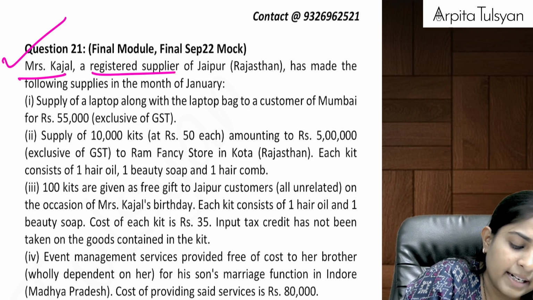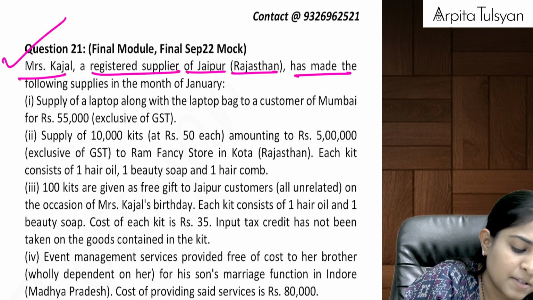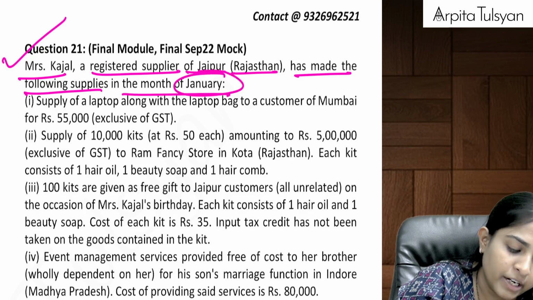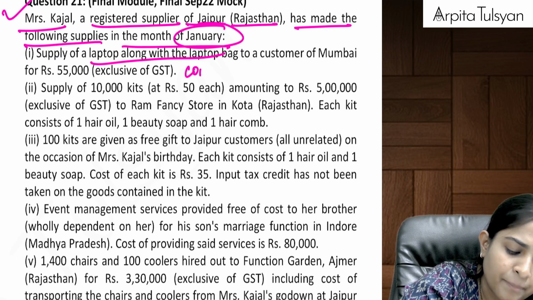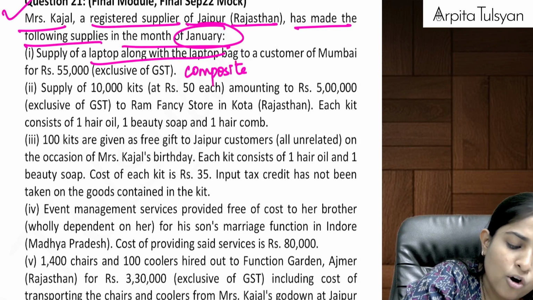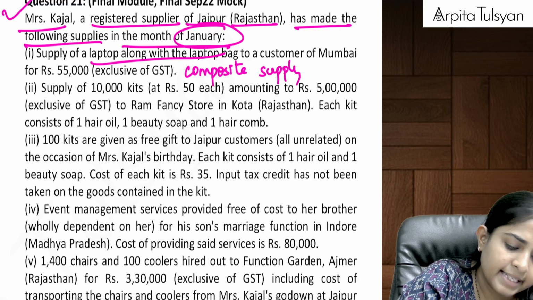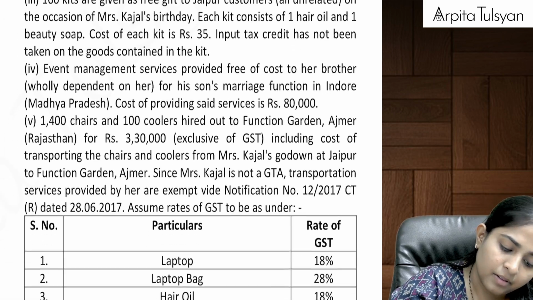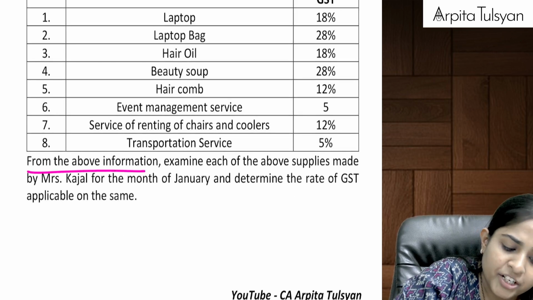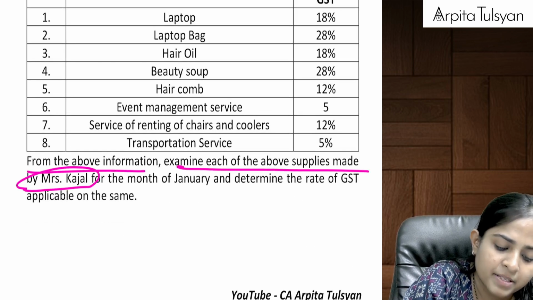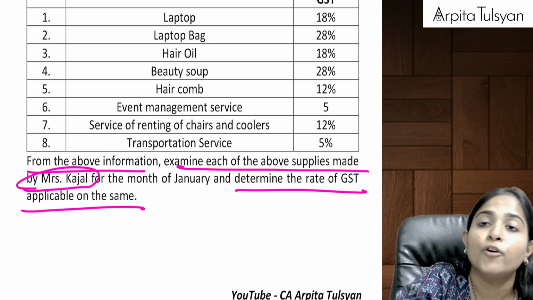Mrs. Kajal, a registered supplier of Jaipur, Rajasthan, has made the following supplies in the month of January. Supply of laptop along with laptop bag. Can we simply as of now say that this is a composite supply? Yes, let's see what the question is. From the above information, examine each of the supplies made by Mrs. Kajal and determine the rate of GST applicable.